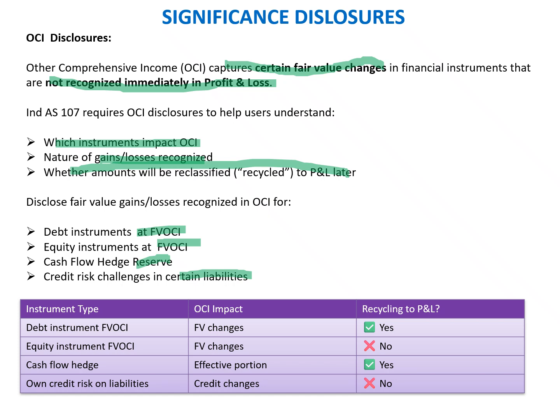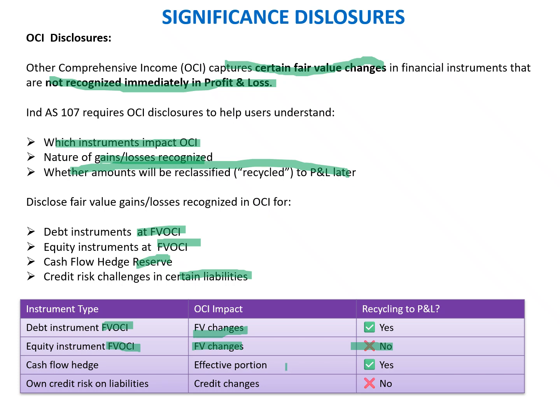Now, whether on the final redemption or final sale of the instrument the reclassification would happen or not depends upon the kind of instrument. If my instrument is a debt instrument classified as FVOCI, then OCI would capture the fair value changes, but on the final redemption or final closure of that instrument, any gain or loss would be recycled to my P&L. For an equity instrument classified as FVOCI, OCI would capture the fair value changes, and on the final redemption or final sale of that instrument, the recycling is not going to happen. Everything would happen in the OCI only.